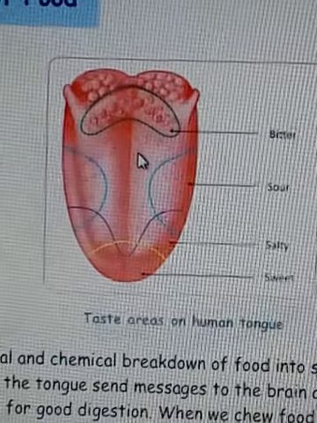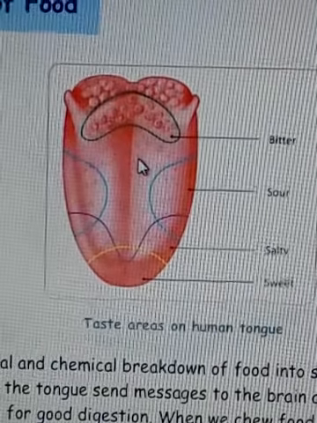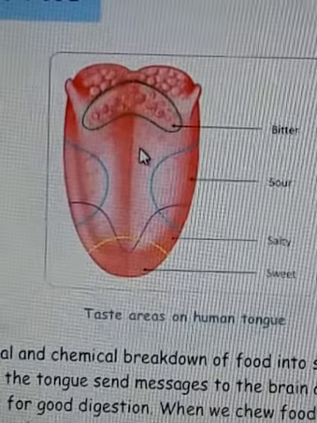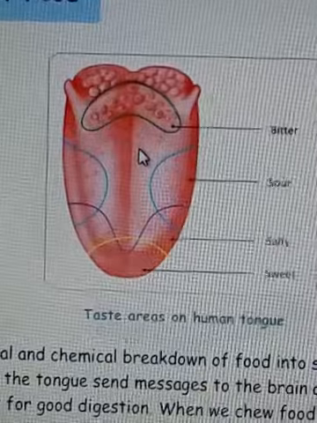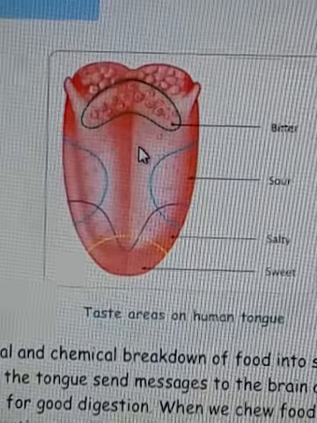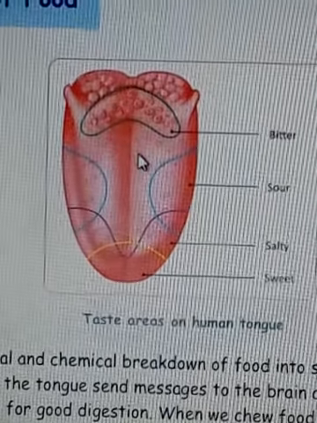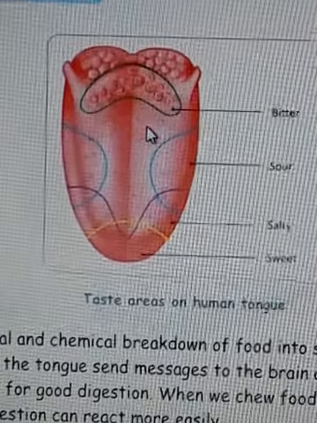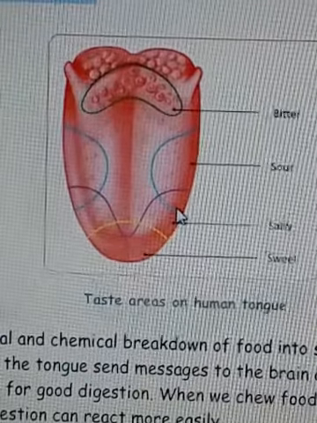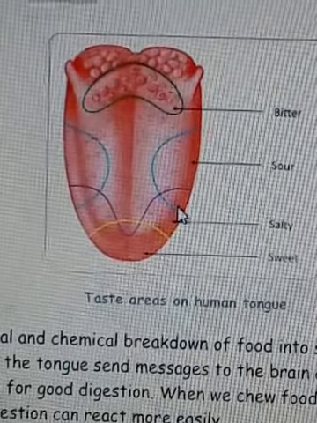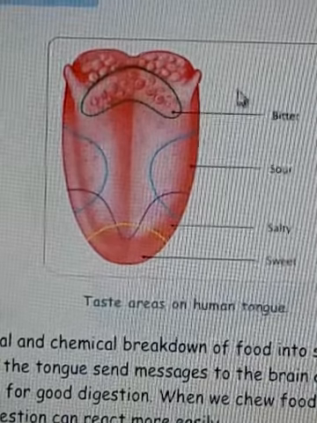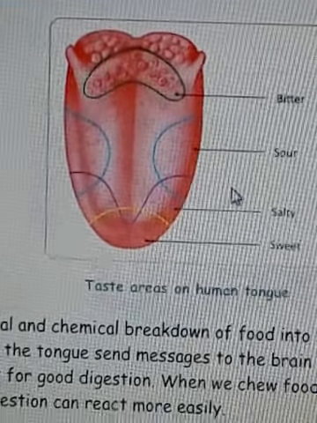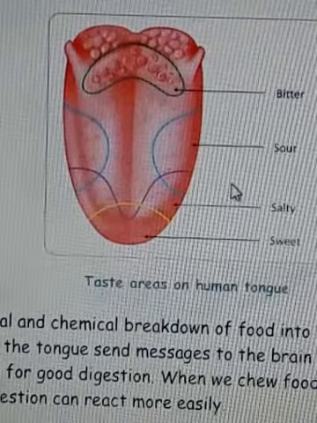And below our tongue, or inside our tongue, a lot of nerves are present which are attached to the brain. These nerves are the messenger. Whatever food you are eating, just like if you are eating chili, what will happen? Suddenly you will feel chili's taste, and these taste buds are sending a message to the brain with the help of nerves that you ate chili. Just take it out or drink water to reduce your burning sensation.